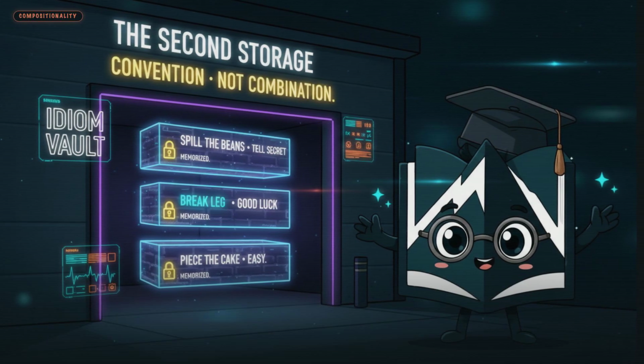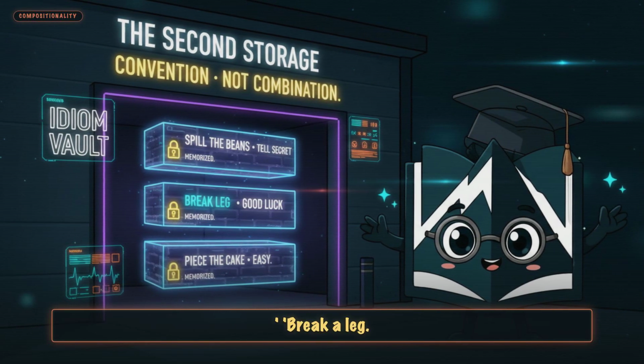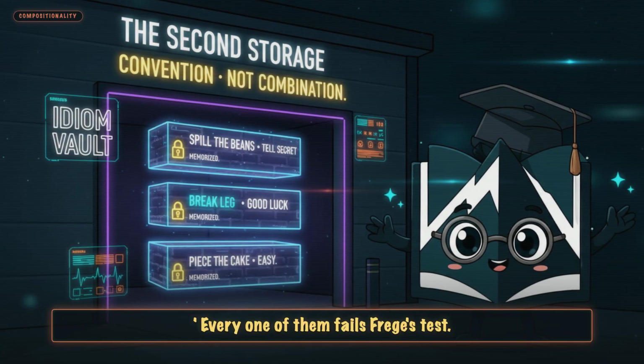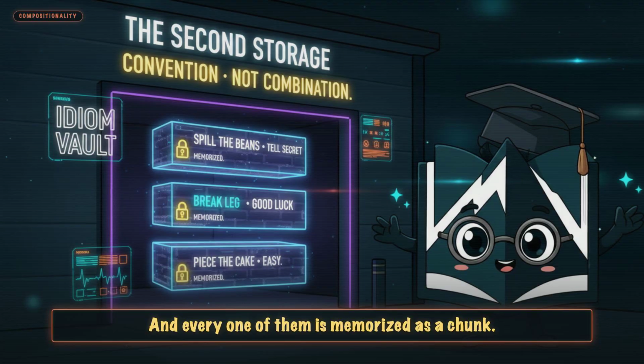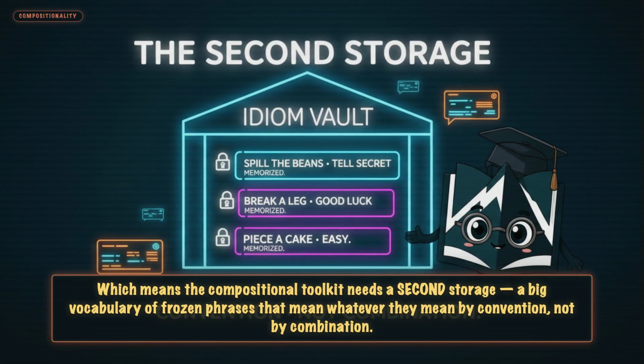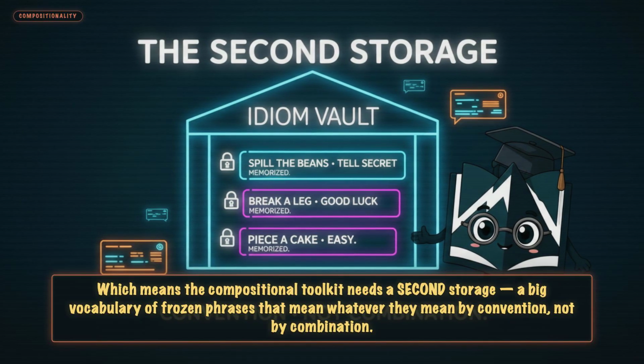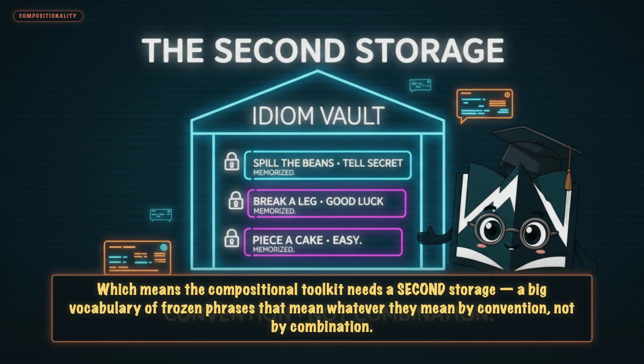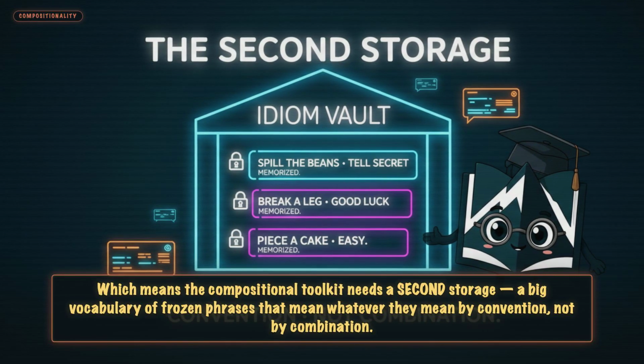English is full of these. Spill the beans, break a leg, piece of cake. Every one of them fails Frege's test, and every one of them is memorized as a chunk, which means the compositional toolkit needs a second storage: a big vocabulary of frozen phrases that mean whatever they mean by convention, not by combination.